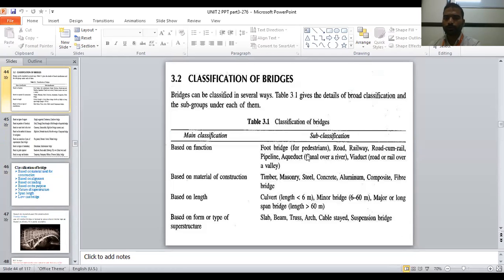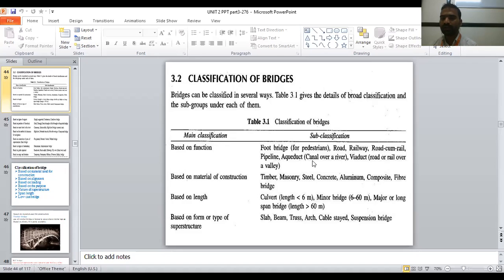So we have foot bridge, road bridge, railway bridge. A railway bridge is only meant for the movement of the railway, no other work. There should not be any road vehicles and no pedestrian movement. That bridge is only meant for railway work. One more is road come rail. It means that bridge is meant for the movement of road traffic and also rail work. Pipeline means a bridge which is only meant for pipeline work.